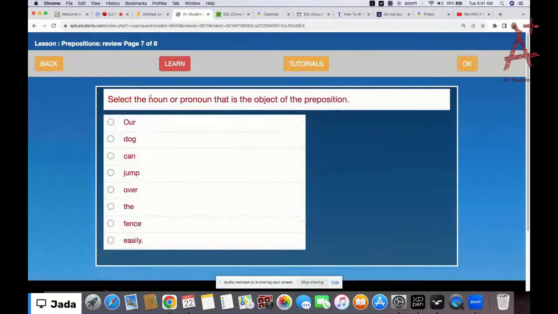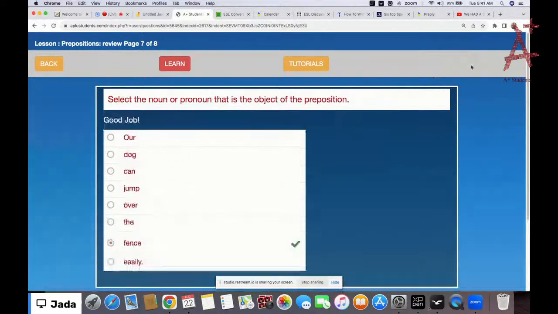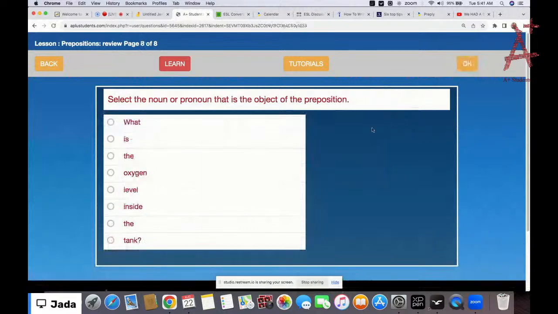So now we need to select the noun here. This is the same question. So fence is the noun. Now select the noun or pronoun that is the object of the preposition. In this sentence, what is the oxygen level inside the tank? So we can say tank.